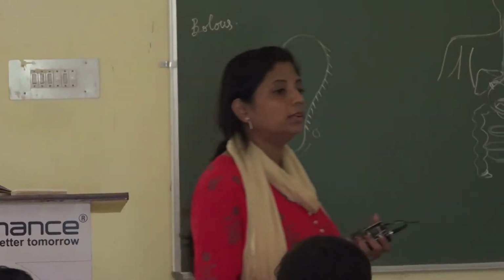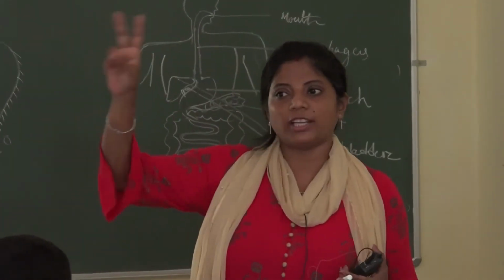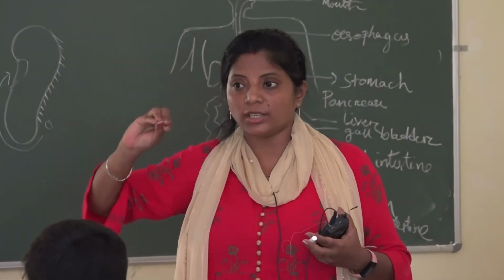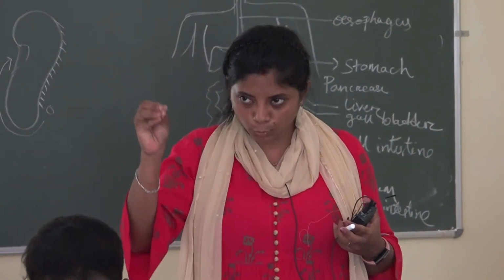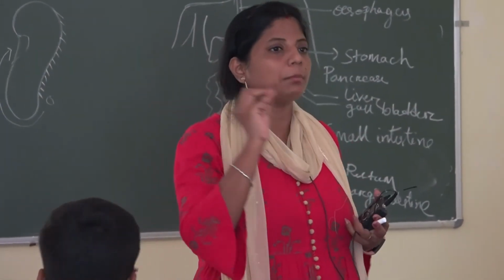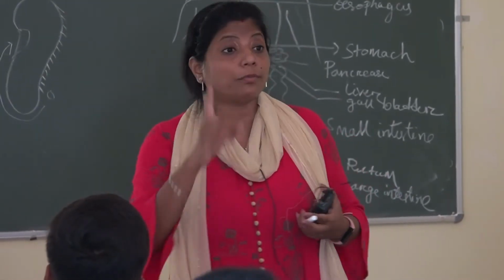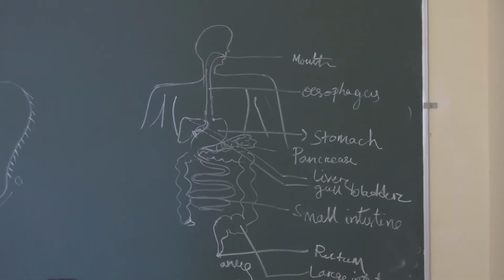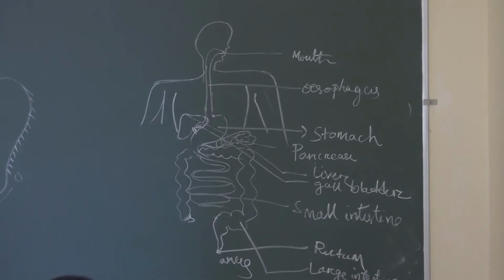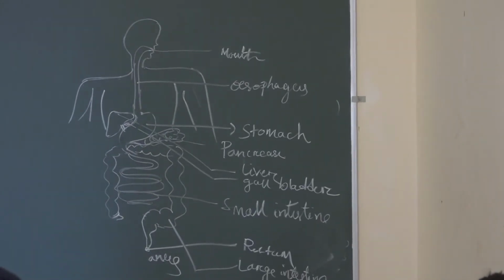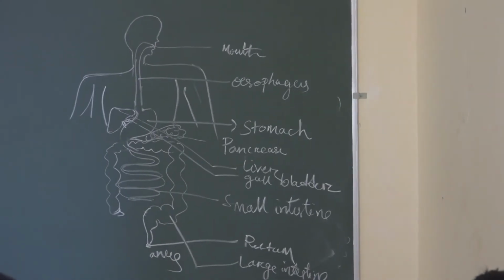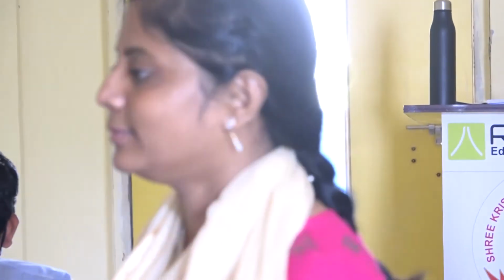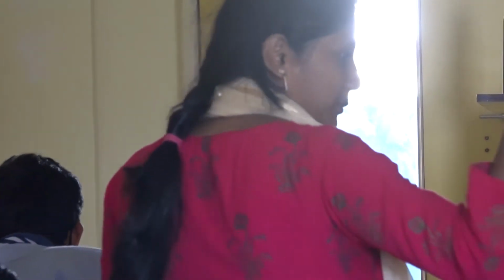Okay, sit down. In the complete digestive system, we have two sphincters. That means a circular muscular structure which has the capacity to close and open and pass a small amount of food to the other part. So the first sphincter is found in which part of our digestive system? Anybody else?